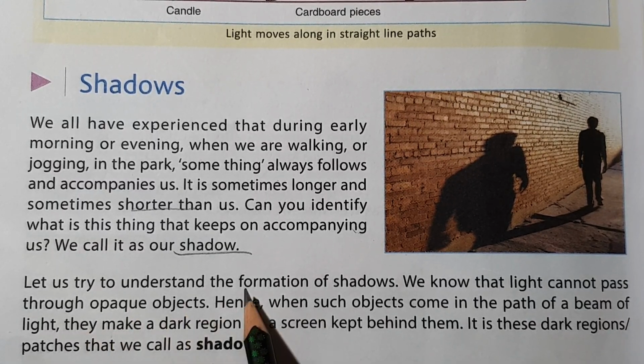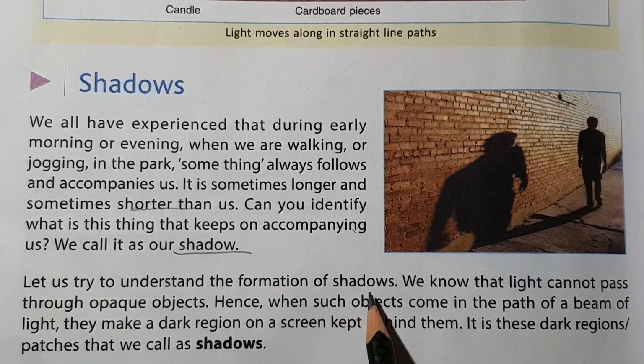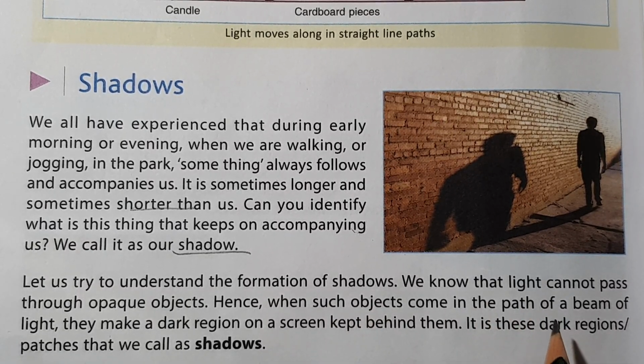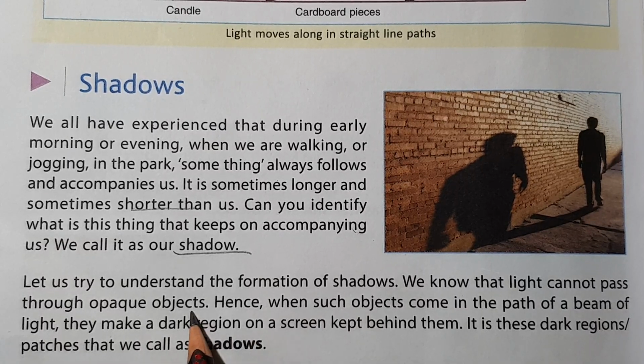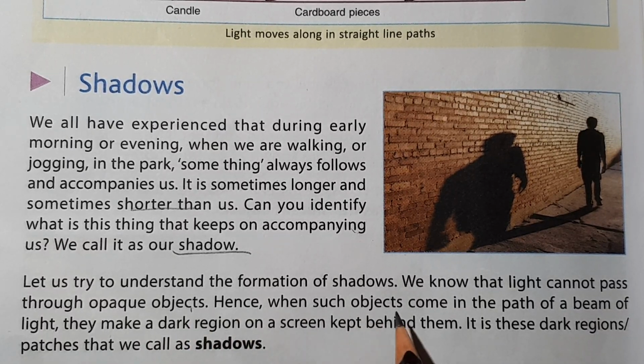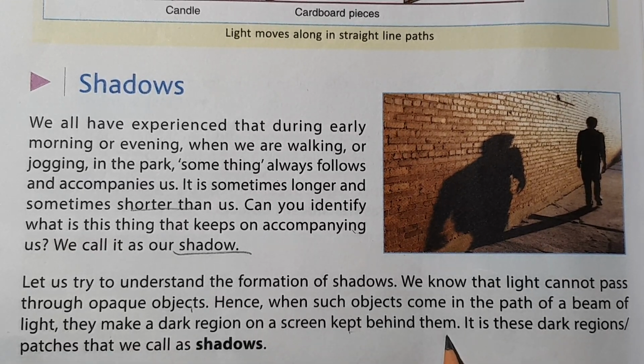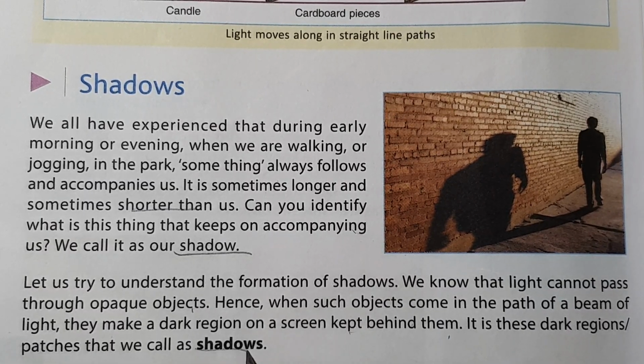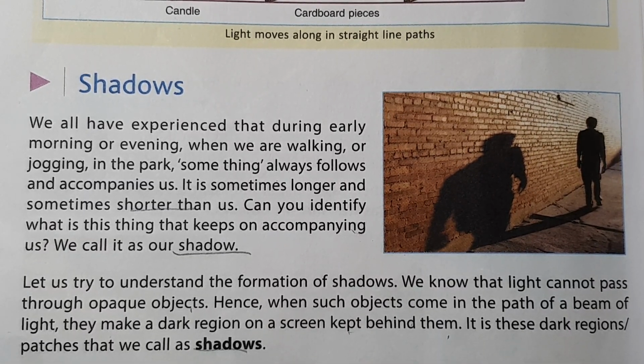Let us try to understand the formation of shadows. We know that we are also opaque objects, and light does not pass through us. Light cannot pass through opaque objects. Hence when such objects come in the path of a beam of light, they make a dark region on a screen kept behind them. These dark patches we call shadows, as we are also opaque objects.